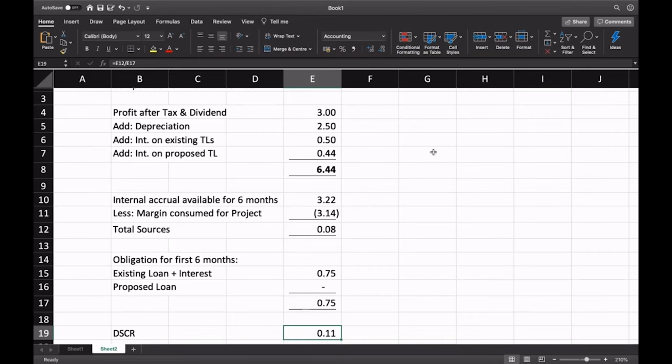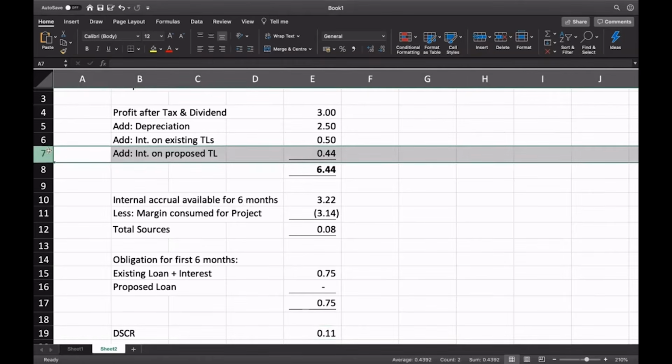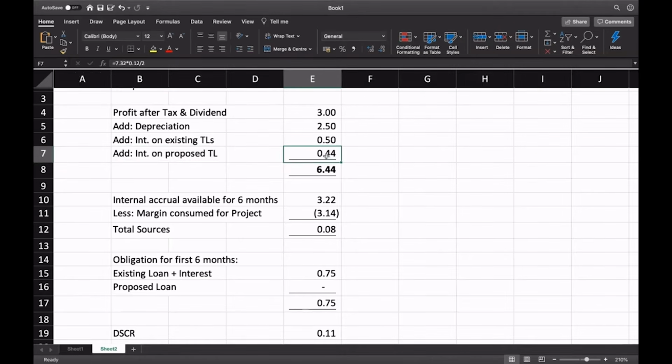Some of you might still have a doubt like why I'm considering this, because in the first 6 months period there is no interest on proposed term loan. I agree with you. If that is the case, in case I remove this, if I delete this, let's see what happens. If I delete this, I get the internal accrual as 3 crore and I have to take half of it. Then if I look at it from that angle, it will be even a different figure.